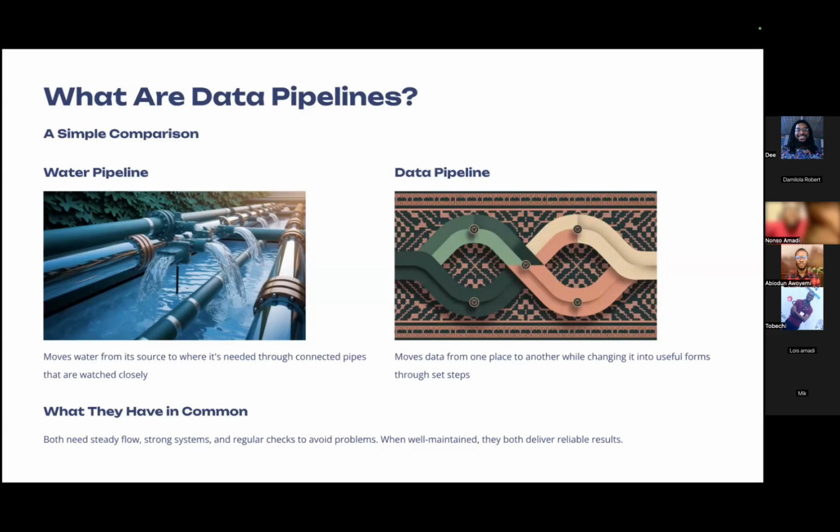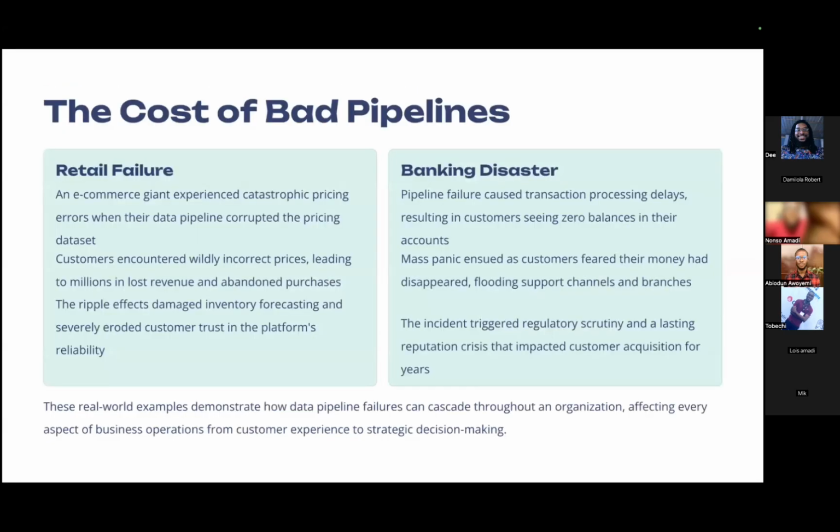But then what can we do to ensure that our data pipelines are reliable? Well, for us to address that, we want to first look at what is the cost of a bad data pipeline. There are two examples here that I'd like to give everyone.